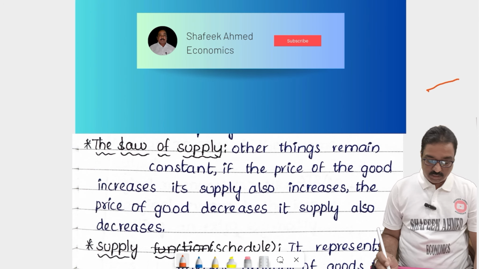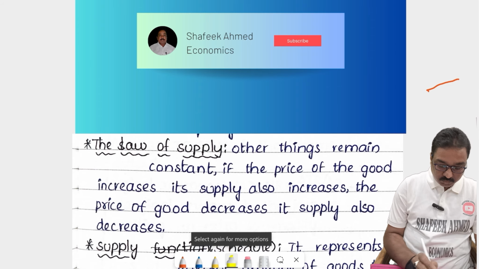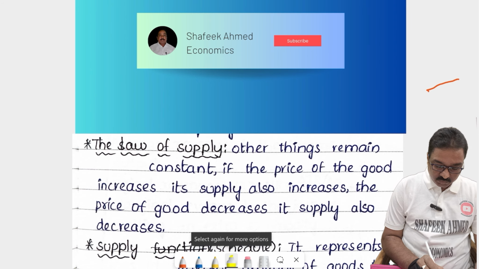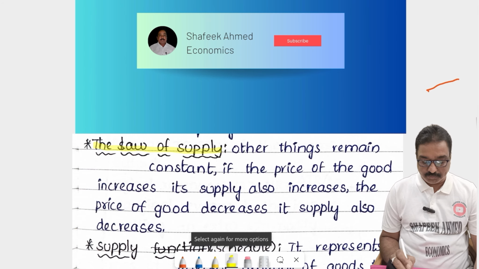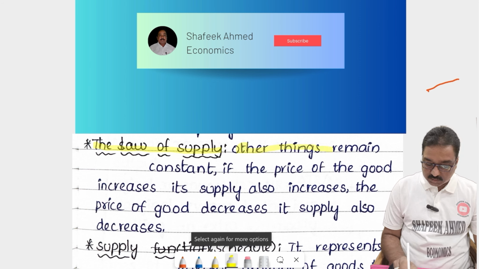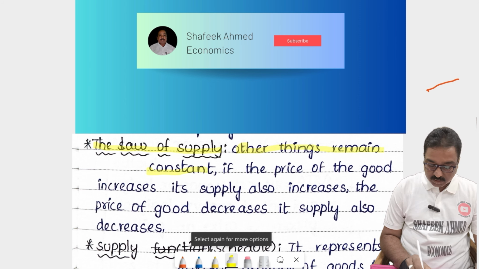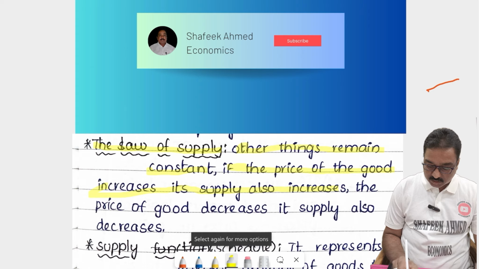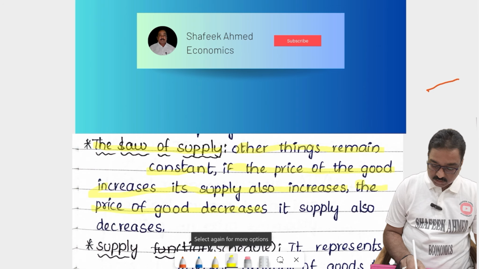Okay, so listen here. What is called the law of supply? Other things remaining constant, if the price of the good increases, its supply also increases. If the price of the good decreases, its supply also decreases.